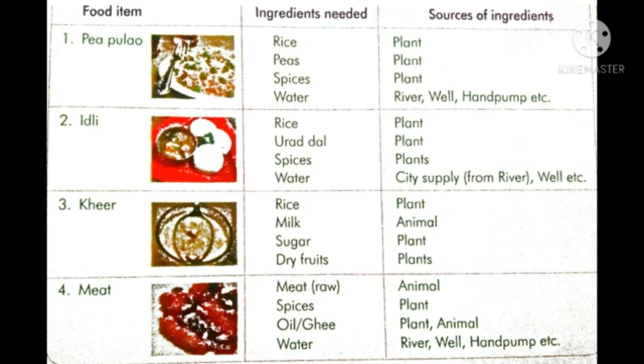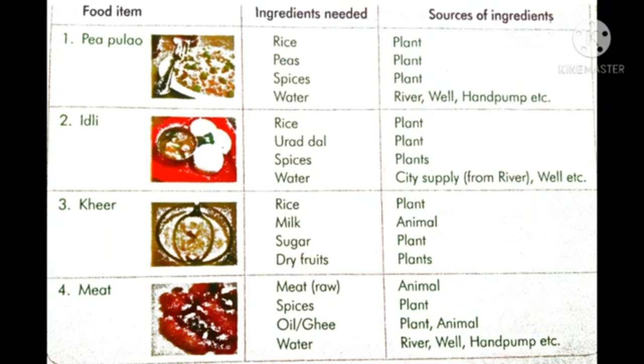Rice. We get rice from plants. Peas, we also get from plants. Spices, we also get from plants. So rice, peas, and spices, these three we get from plants. Water sources are river, well, hand pump, etc. So rice from plant, peas from plant, spices from plant, and water from river, well, or hand pump.